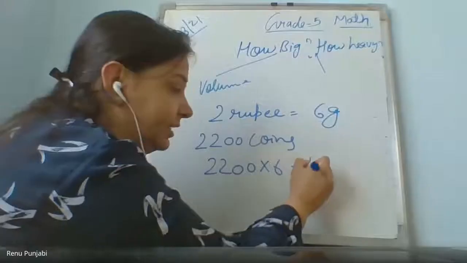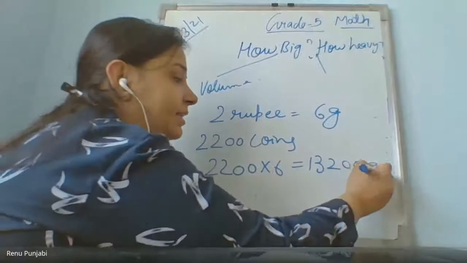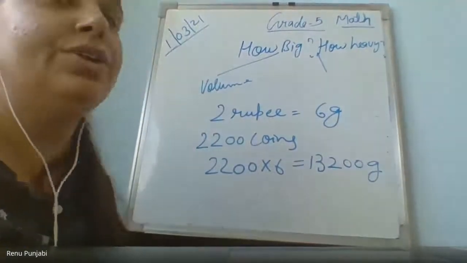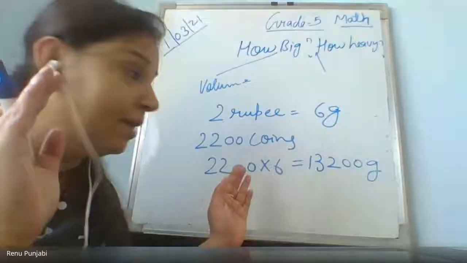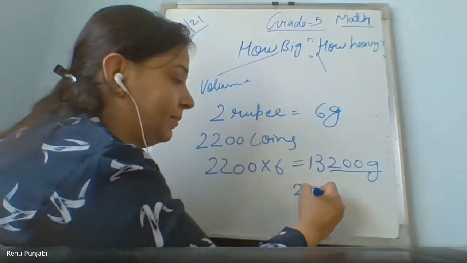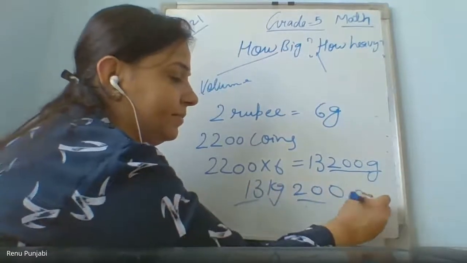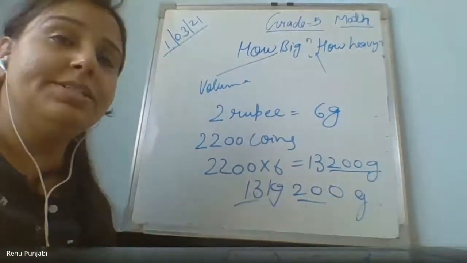And you will get 13,200 gram. And in 13,200, when you divide it into kilogram and gram, these 3 digits at the back will go in the gram, and it is 13 kg, 200 gram. Got it, children?